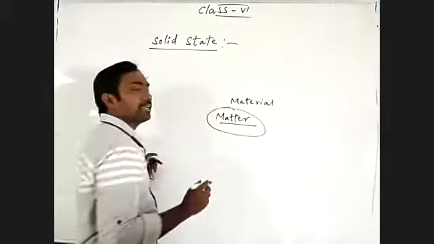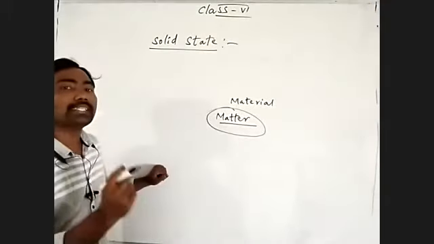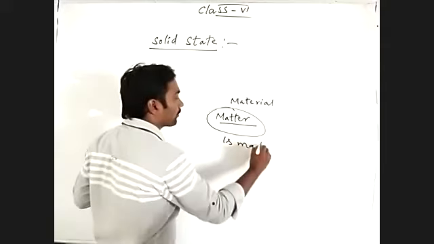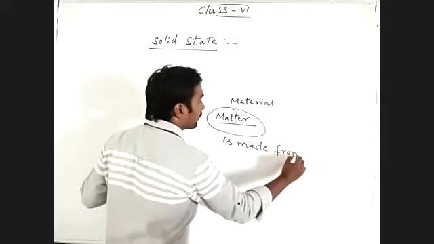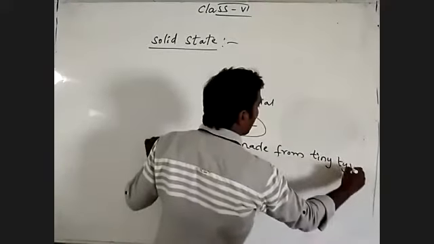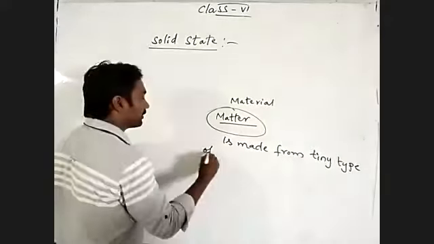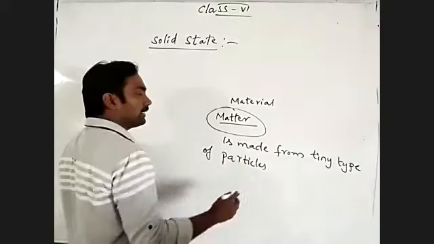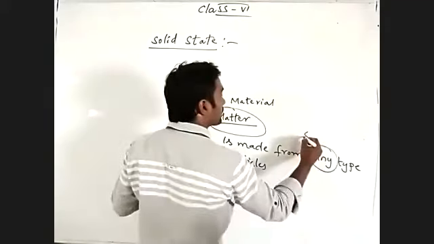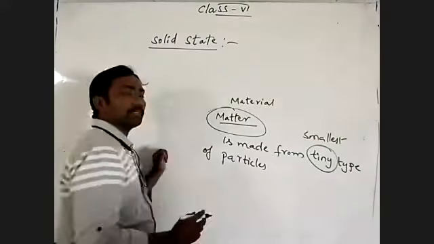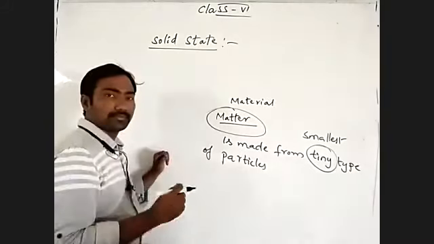Matter is made up of tiny types of particles. Tiny means smallest, very small.